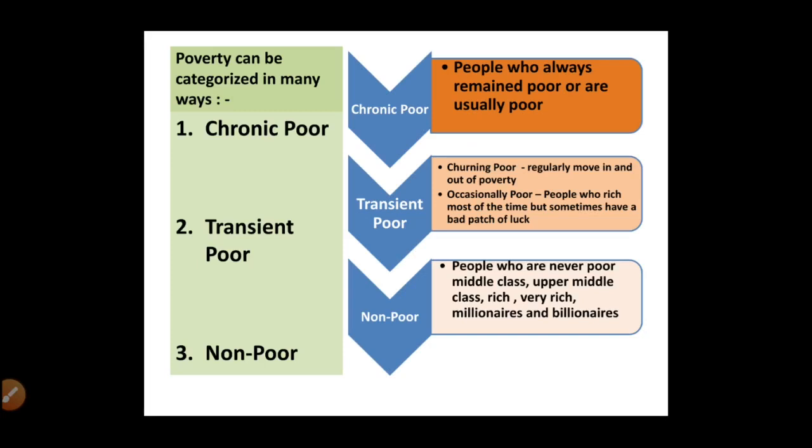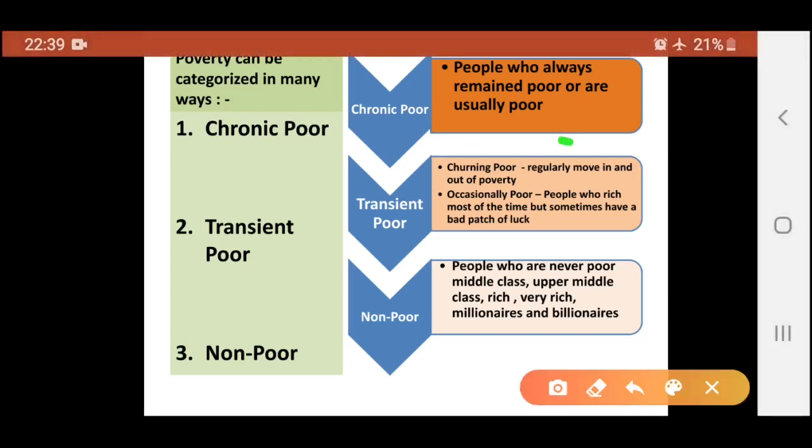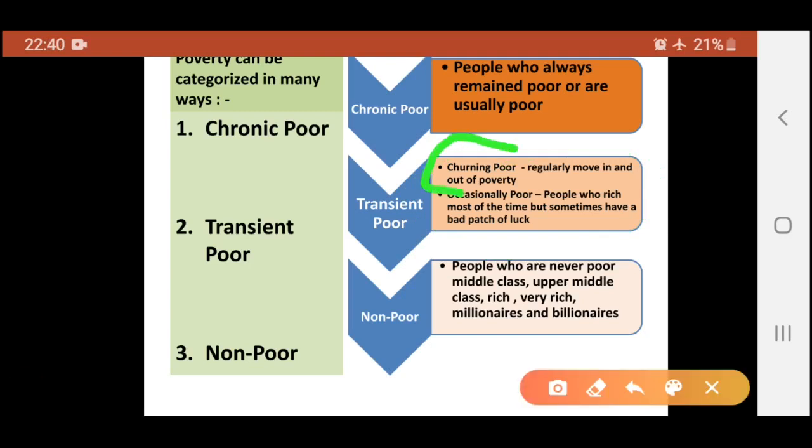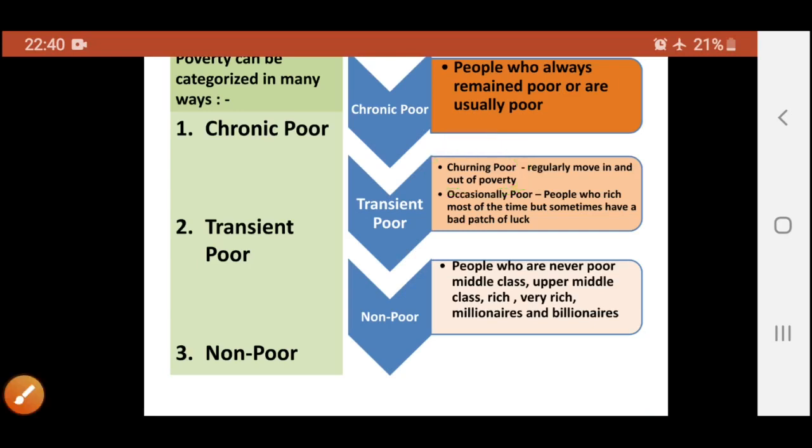Second category is of transient poor. Here transient poor have been divided into two categories. Number 1, the first category here is of churning poor who regularly move in and out of poverty. मतलब वो हर रोज, आज के दिन उनके पास है, कल नहीं है.